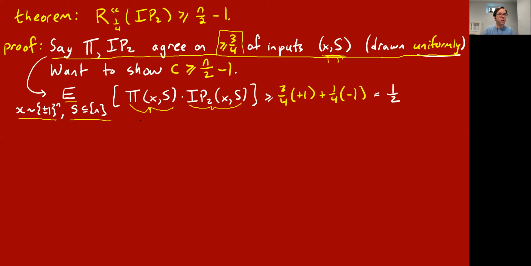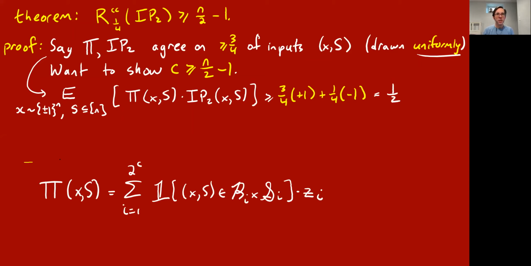So remember, I'm using plus or minus 1 notation. So this is plus or minus 1. This is plus or minus 1. And when it's getting the right answer, you get either plus 1 times plus 1 or minus 1 times minus 1. So you get plus 1 when it's the right answer. And when pi is getting the wrong answer, you're getting minus 1. But since we're assuming you're getting the right answer with probability at least 3/4, we get 3/4 times plus 1 plus 1/4 times minus 1 in expectation. So we get at least a half. Okay, so this is just translating our assumption about the quality of pi into some math.